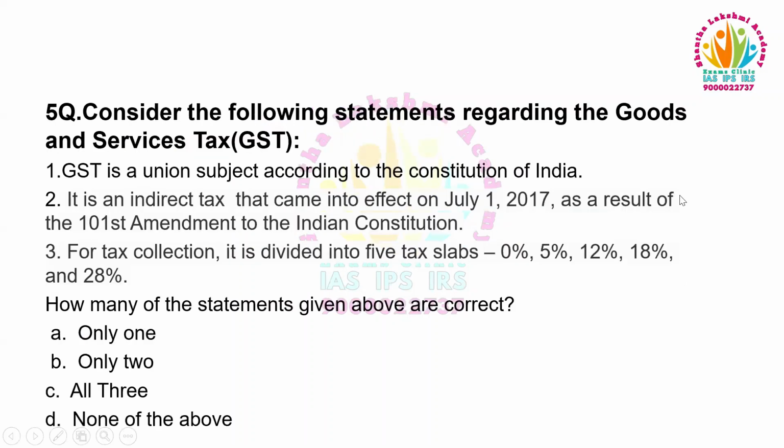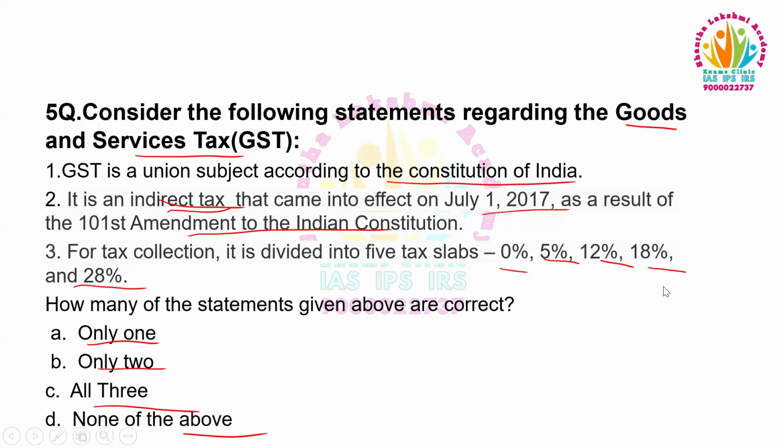Consider the following statements regarding the Goods and Services Tax. One: GST is a union subject according to the Constitution of India. Two: It is an indirect tax that came into effect on July 1st, 2017 as a result of the 101st Amendment to the Constitution. Three: For tax collection, it is divided into 5 tax slabs: 0%, 5%, 12%, 18%, and 28%. How many of the statements given above are correct? Only one, only two, all three, none of the above.